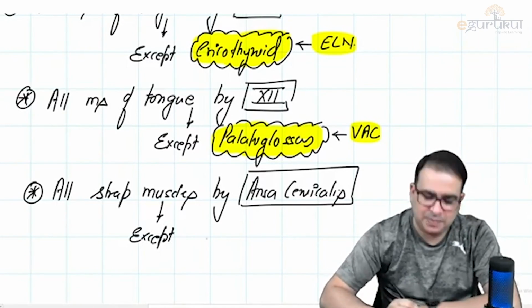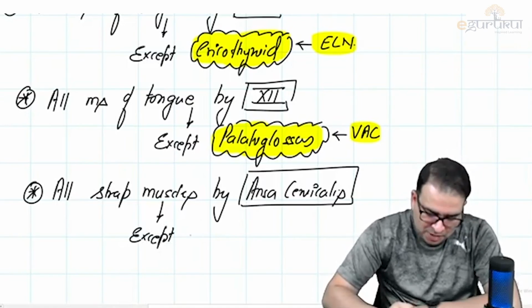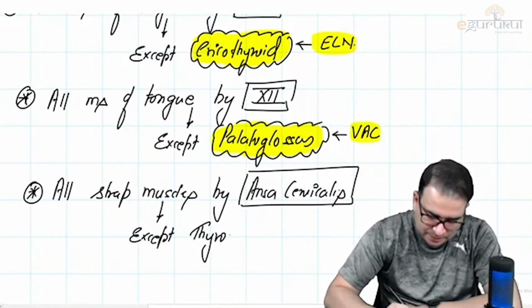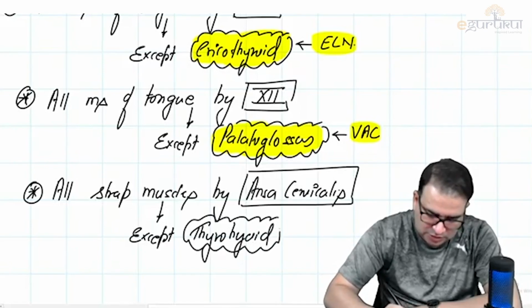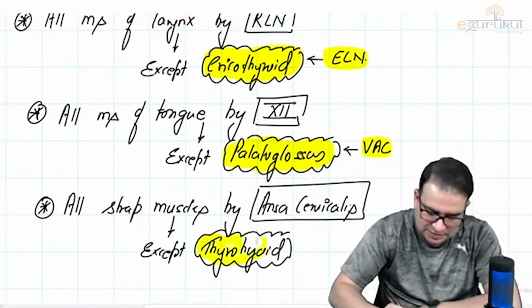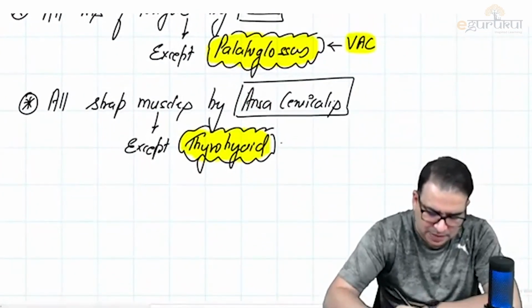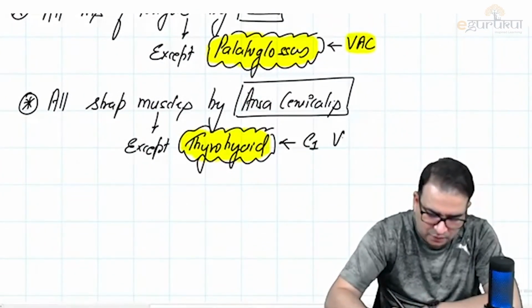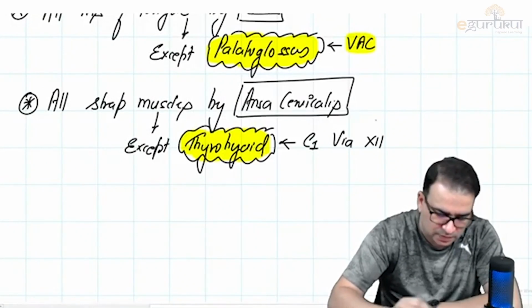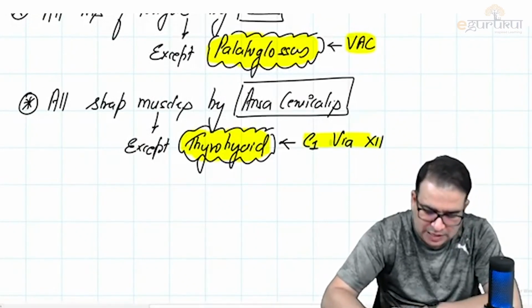Except which one? Thyrohyoid. Thyrohyoid is the only strap muscle which is not supplied by the ansa cervicalis. In fact, what nerve is it supplied by? It is supplied by the C1 via hypoglossal. It is supplied by the C1 nerve using the hypoglossal nerve.